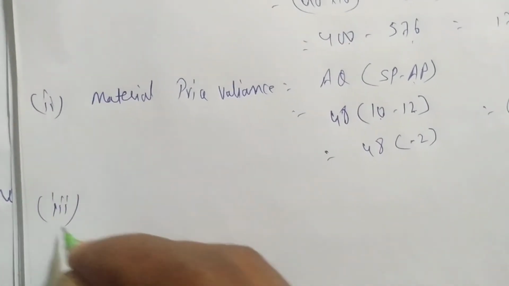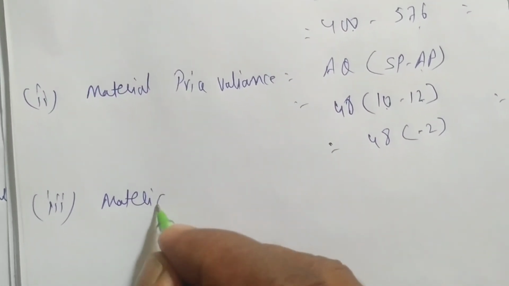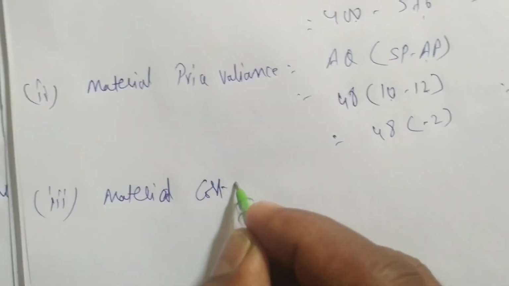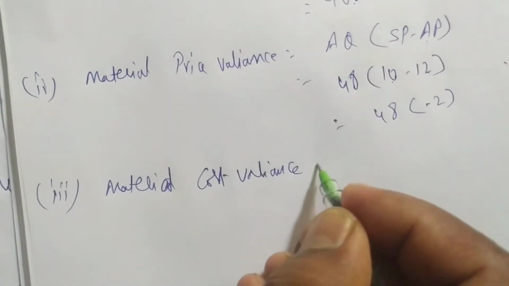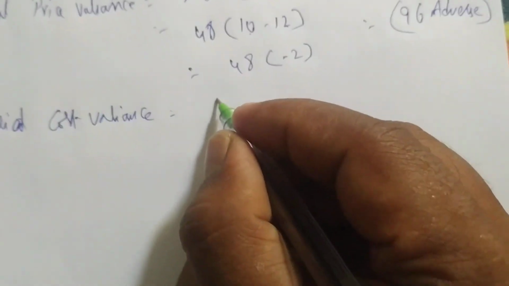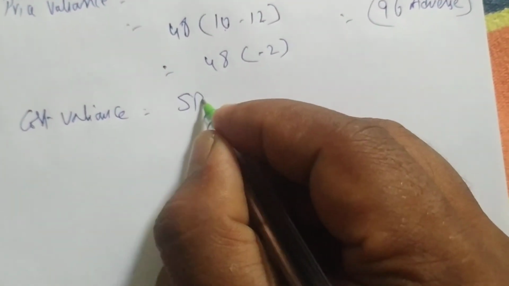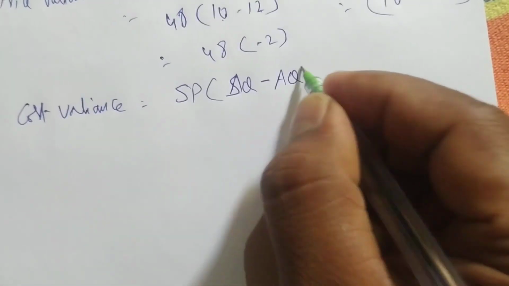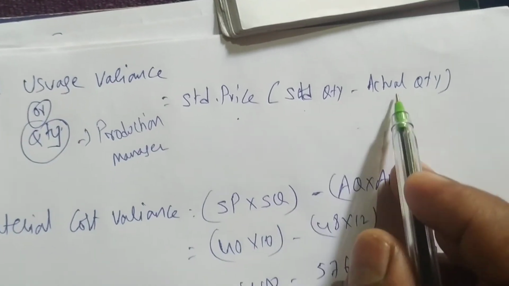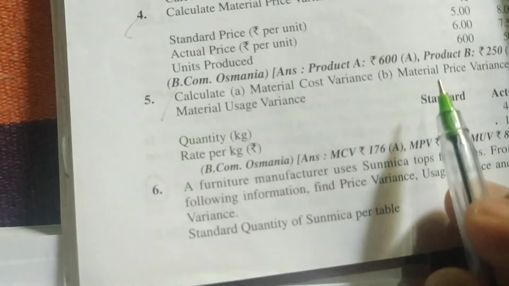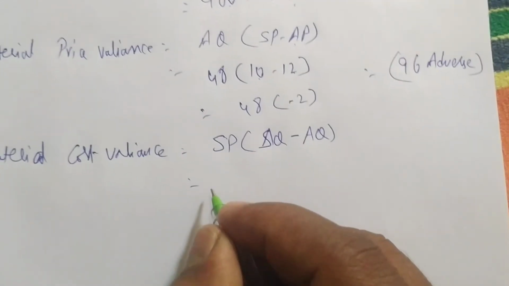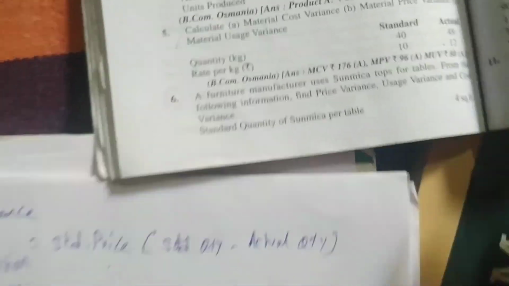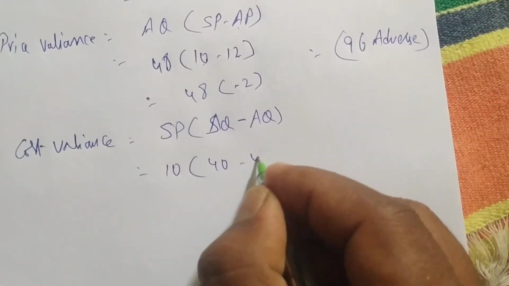Next, third one, material usage variance. What is the formula? Standard price multiplied by standard quantity minus actual quantity. Just now we have written it. How much is standard price? Standard price is 10 rupees. Standard quantity is 40 and actual is 48.